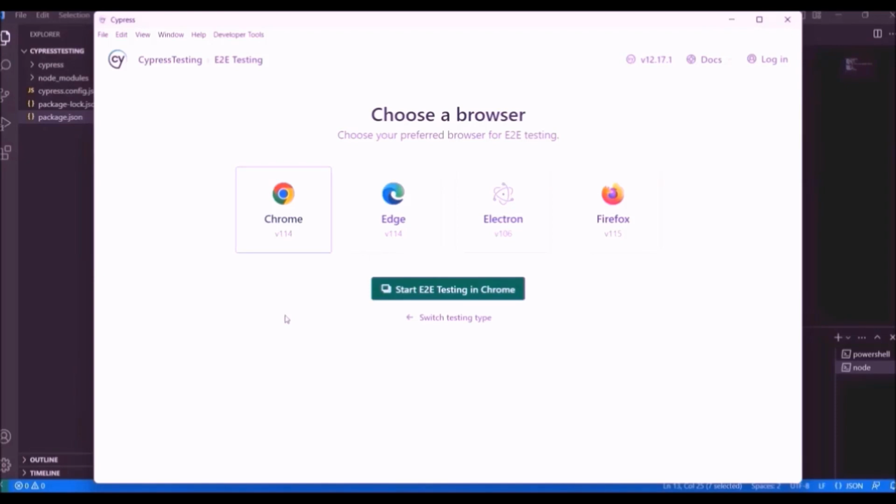Since these three browsers are already in my system, they are displayed here, and we can run our Cypress code with any of these available browsers. I am going to select Chrome and I am going to click this button, start end-to-end testing in Chrome.